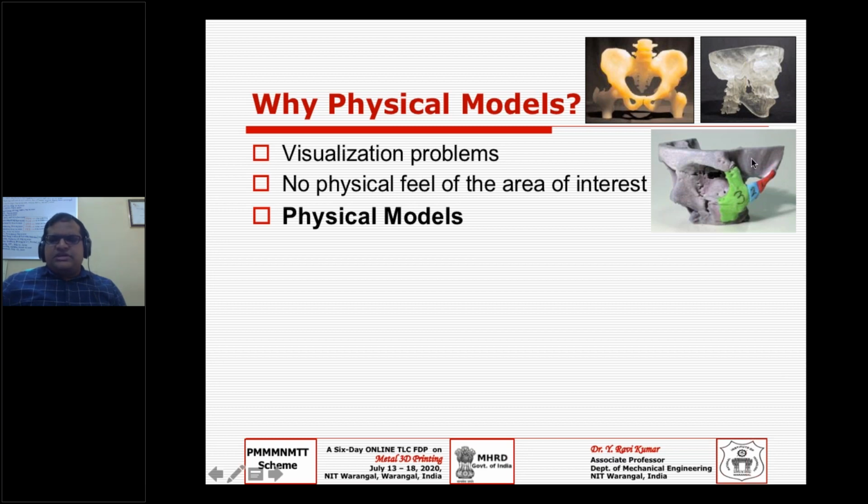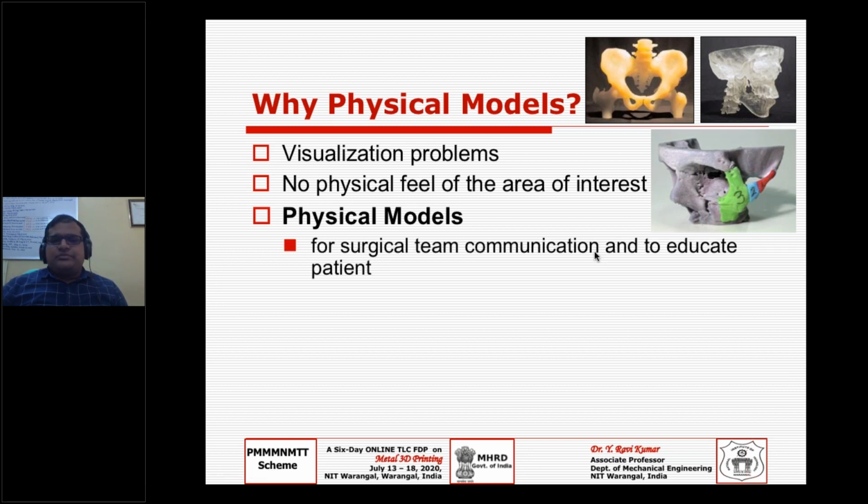3D printing is giving them an opportunity to rehearse the surgery, a complex surgery, not a routine regular surgery. So why do we need a physical model? Your surgical team communicates better, and you can even educate the patient: you have some tumor or some cancer here, we are going to remove it and augment it with some kind of implant here.